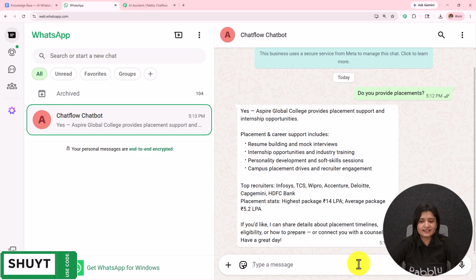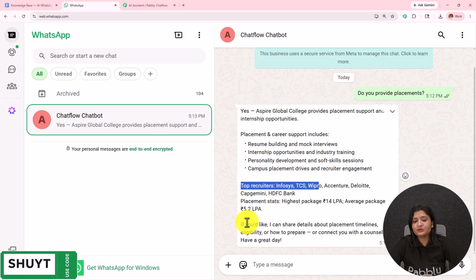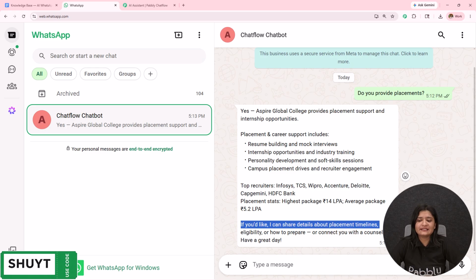It says, yes, Aspire Global College provides placement support and internship opportunities. Placement and career support includes these details, top recruiters. If you'd like, I can share details about placement timelines, eligibility, and how to prepare. I'm going to ask another question.